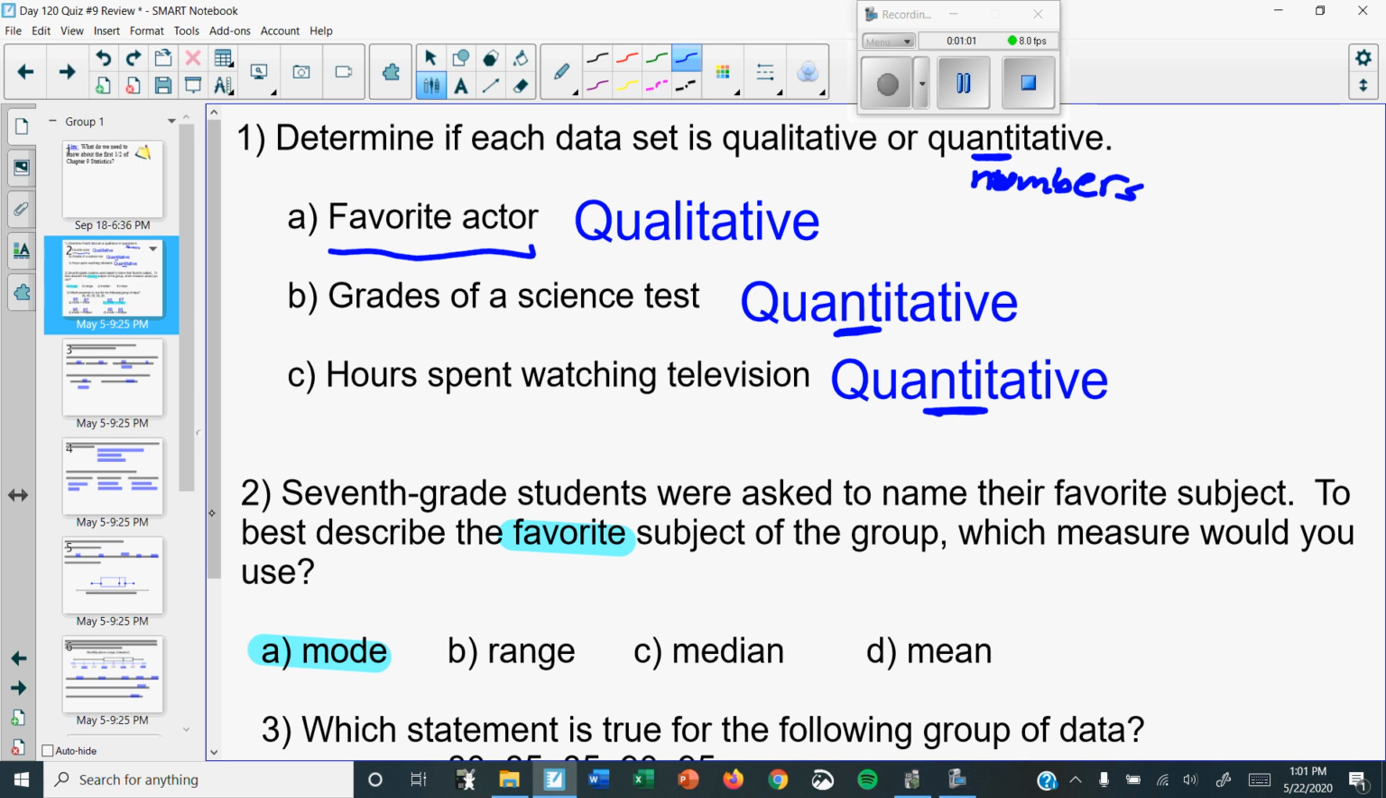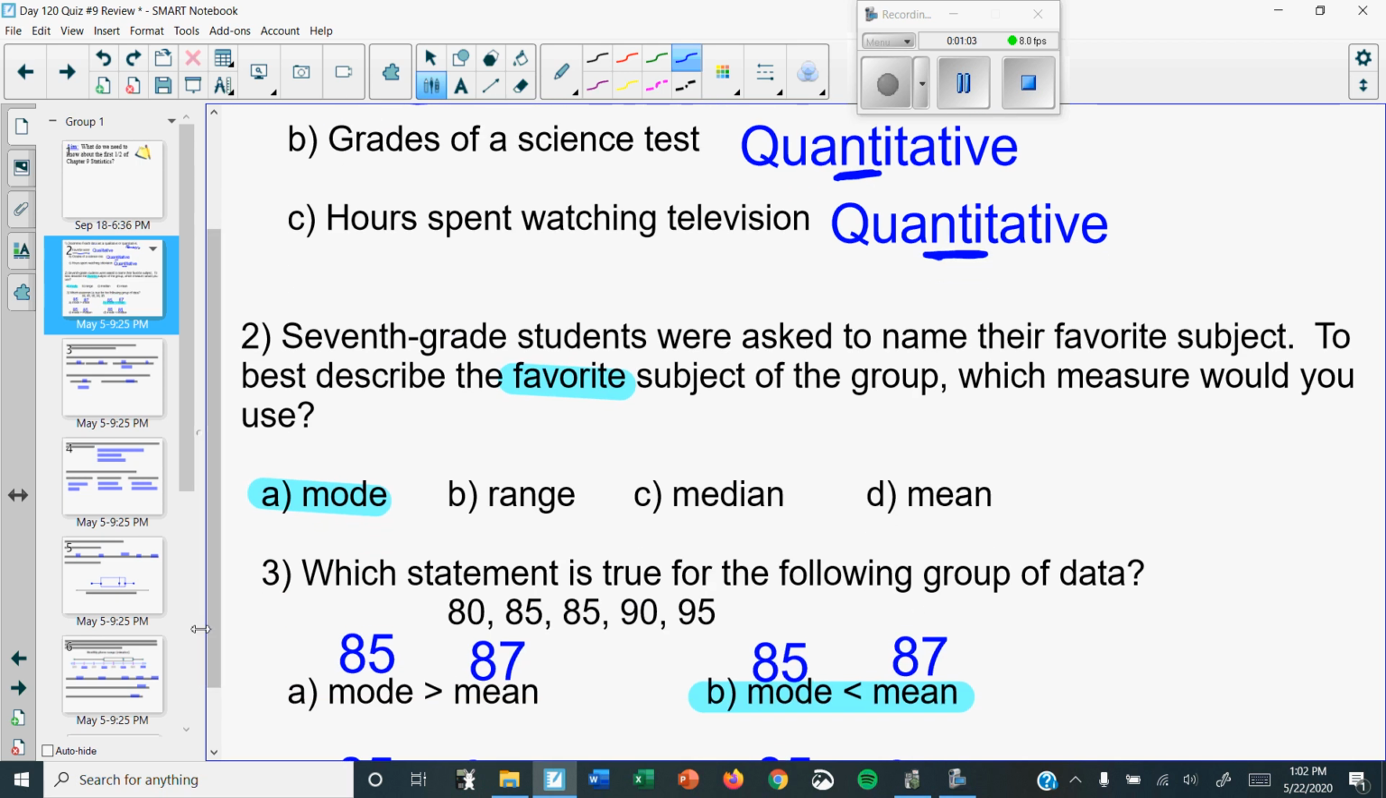Okay? Number 2, seventh grade students were asked to name their favorite subject. To best describe the favorite. So if I said, hey, what's your favorite ice cream? And I took a survey and I said, oh, chocolate appeared the most, which word would mean that? Mode. So anytime you see the word favorite, think most, and most is mode.